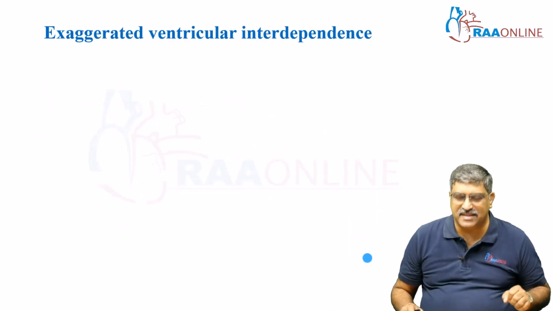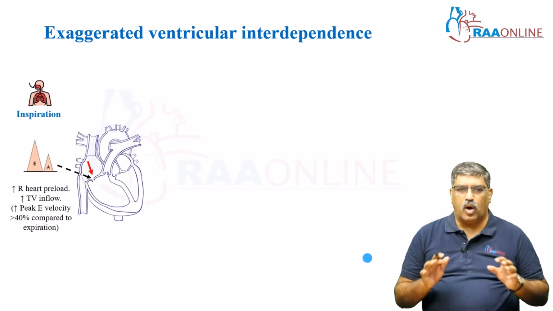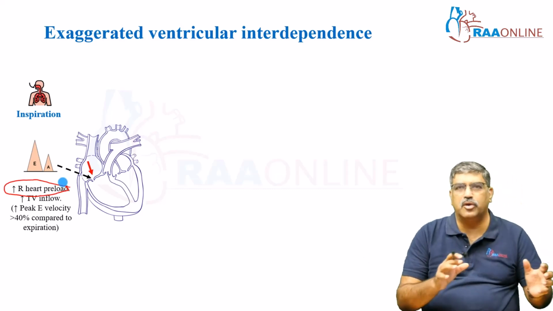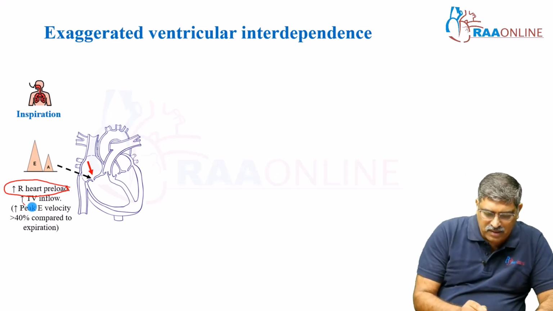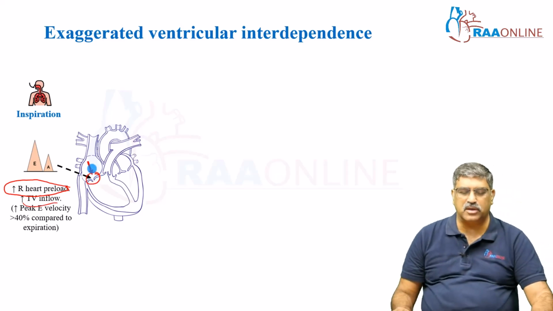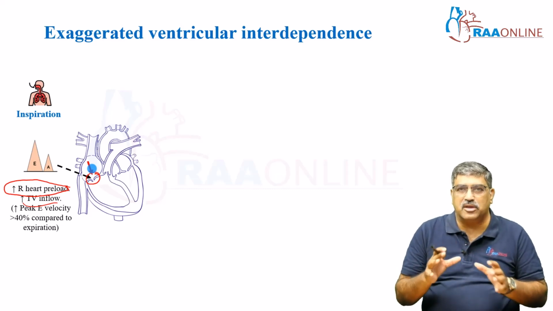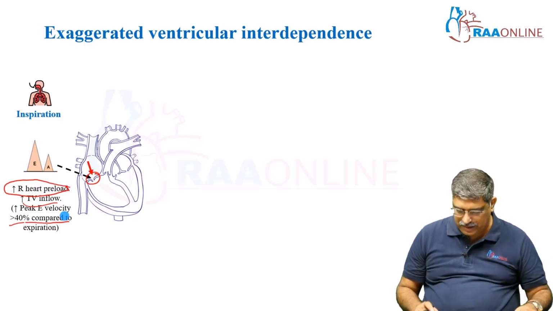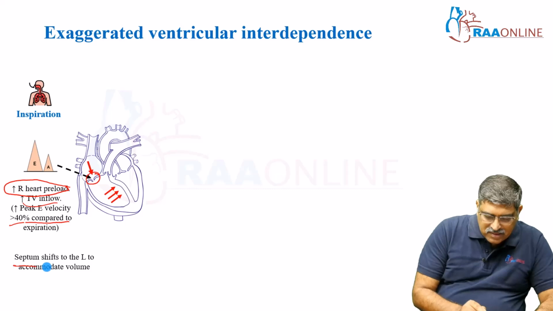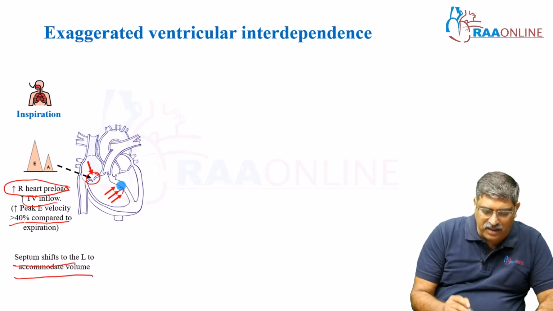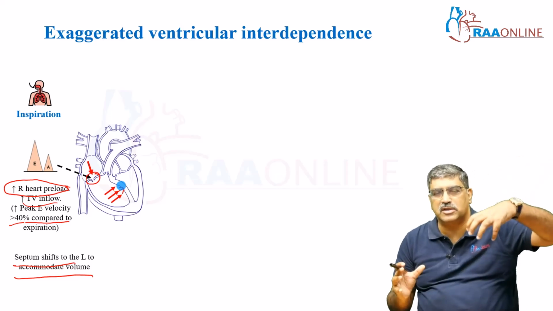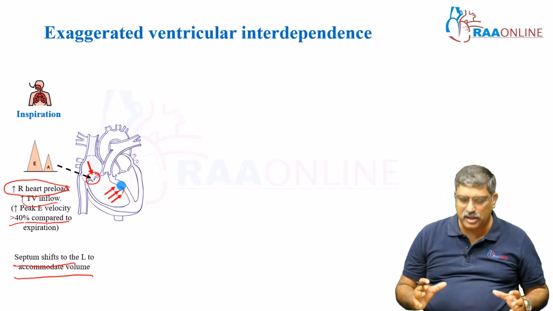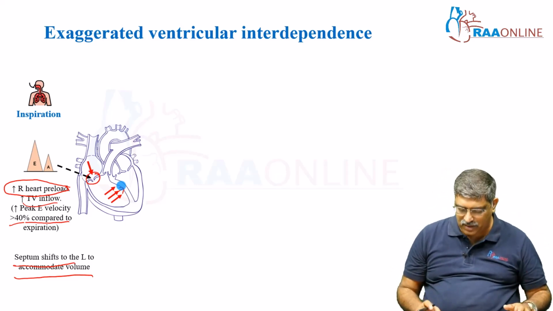Now coming to exaggerated ventricular interdependence. What happens with inspiration? There is increased right preload due to increased venous return, and increased tricuspid velocity. There is increased E velocity, which is the rapid filling, greater than 40% when compared to expiration, and there is a septal shift towards the left side to accommodate the volume. The increased volume which is coming to the right ventricle, by shifting the septum towards the left, can be accommodated. This is on the right side of the heart, which happens with inspiration.